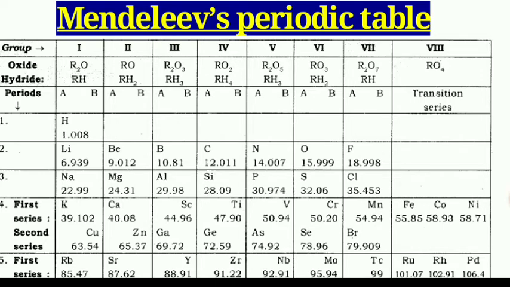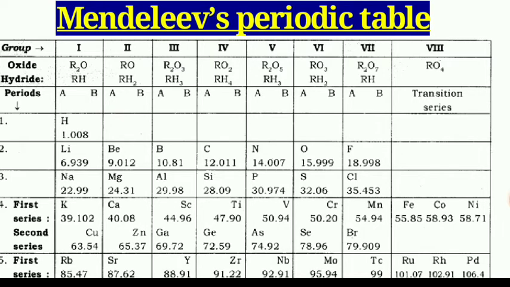For the sixth group, RO3. Seventh group, R2O7. And for the eighth group, the oxide formula is RO4. For the hydrides of these elements, from the first group to the seventh group, the formulas are RH, RH2, RH3, RH4, again RH3, RH2 and RH.